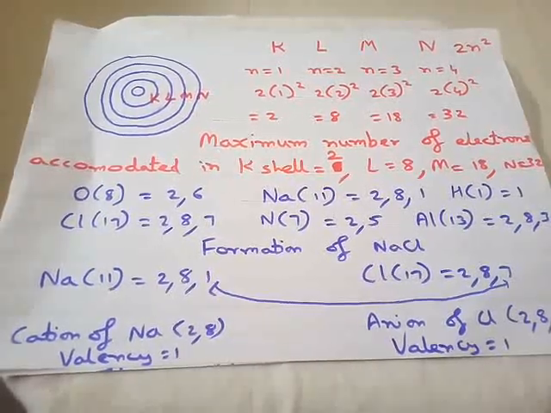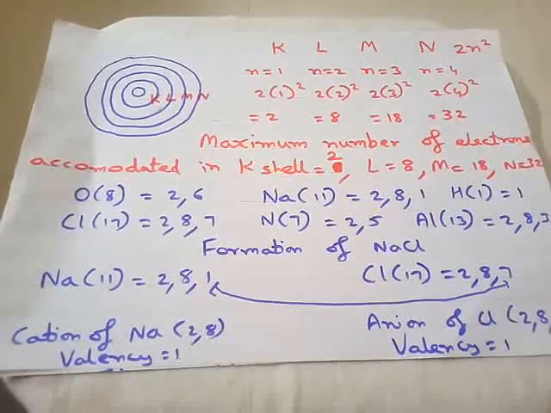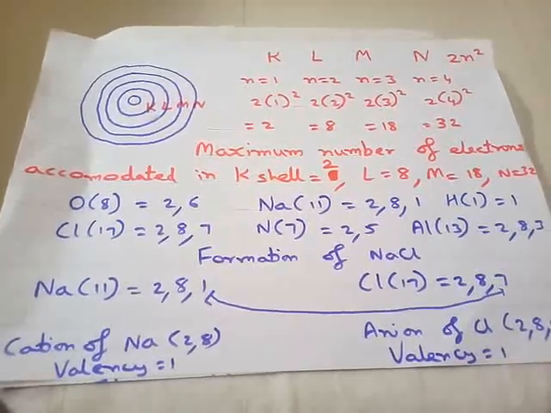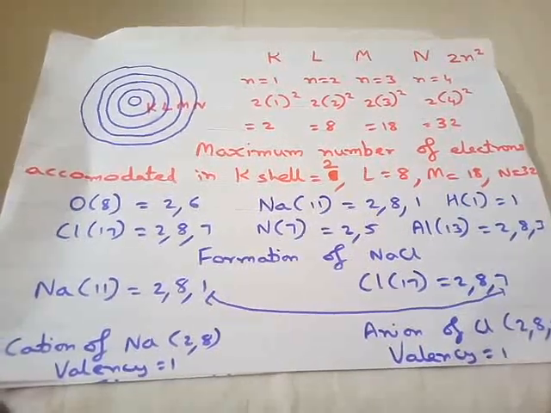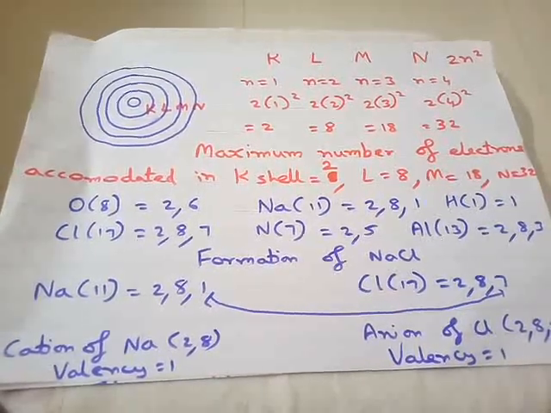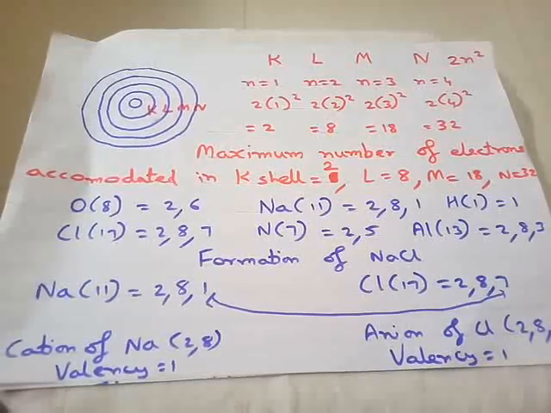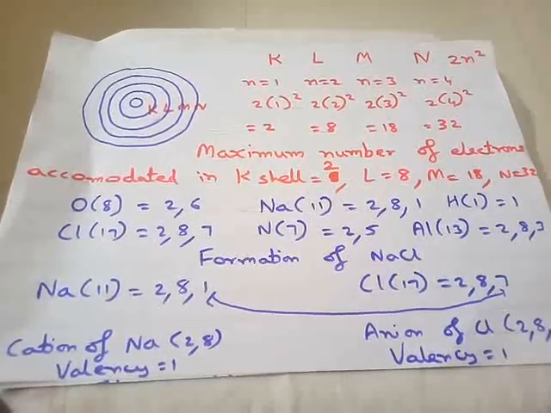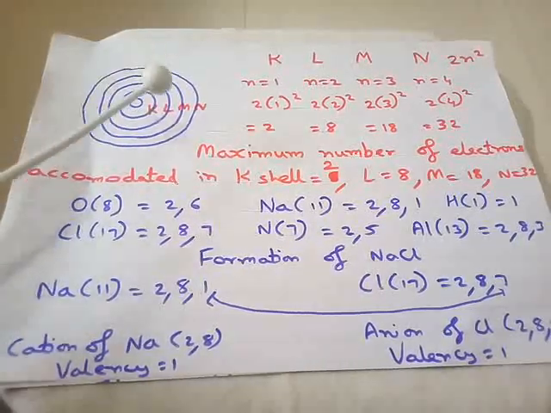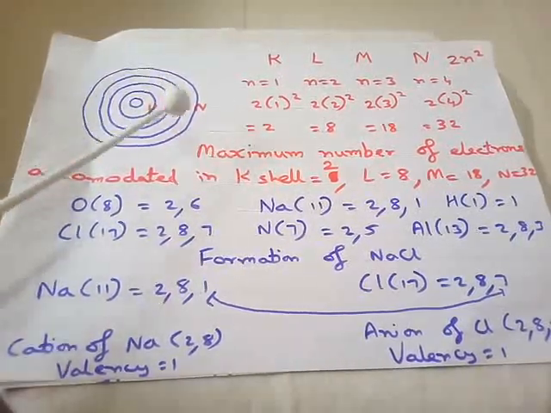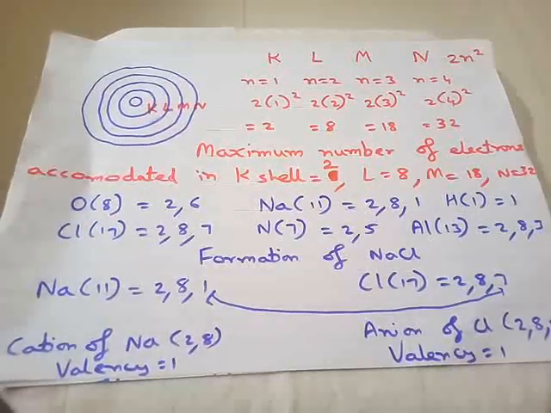If the capacity of the class is 60 students, and I send 70 into the class, the remaining 10 won't get their proper place. They have to move to the next class. Similarly here, the first shell can accommodate only 2 electrons, the second shell 8 electrons, the third shell 18 electrons and the fourth shell 32 electrons.